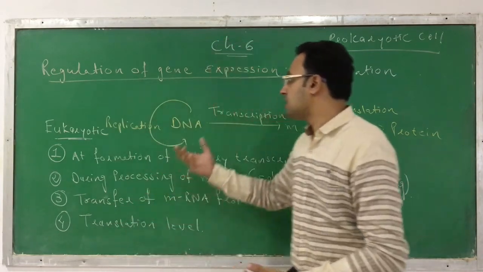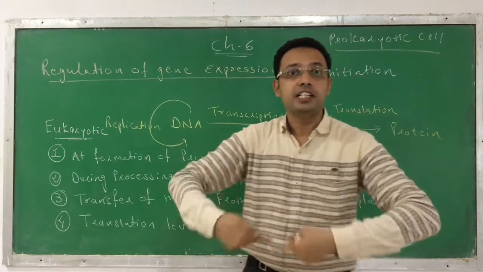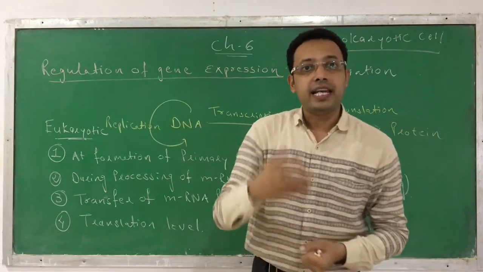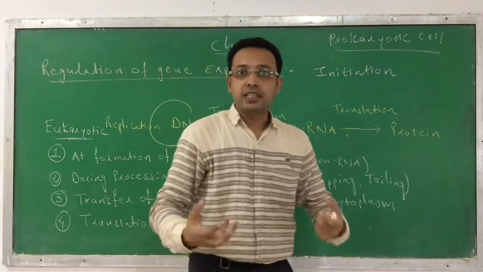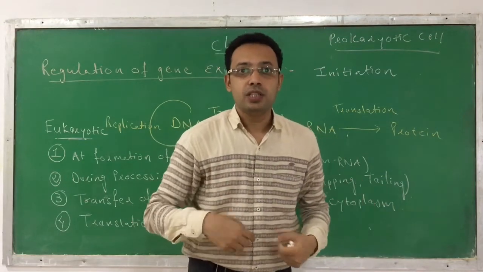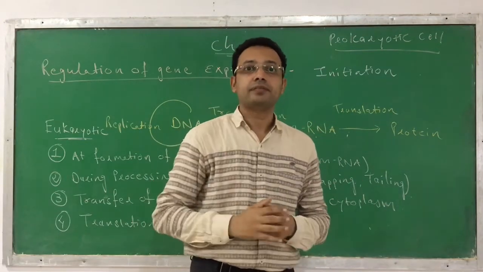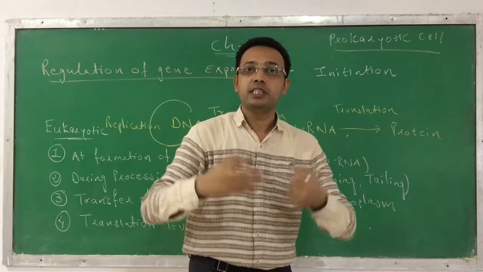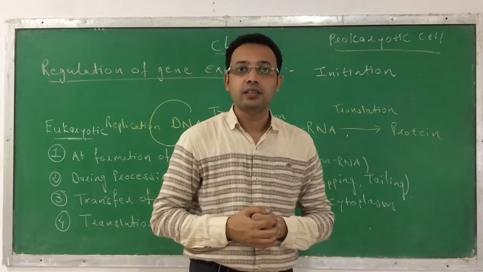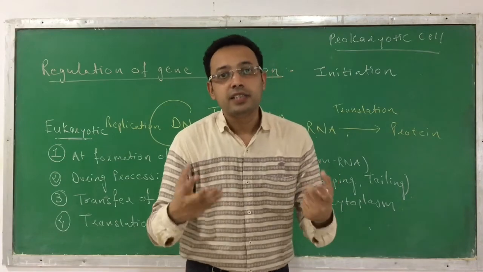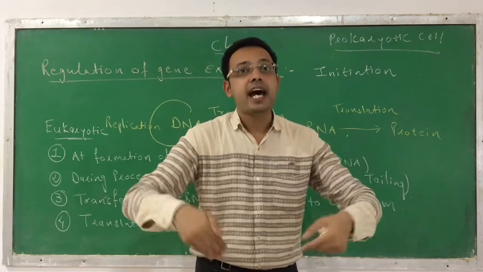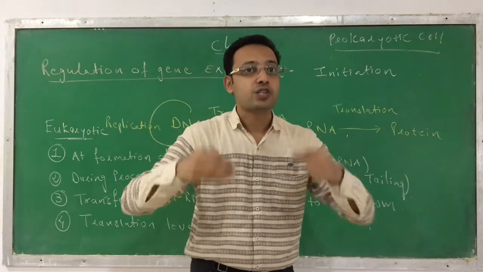The DNA is present in our body, so it should not be continuously produced. Take for example, you know that in our gastric juice there is an enzyme called pepsin. This pepsin is required for the digestion of protein. But this enzyme is required only while digesting food or protein.